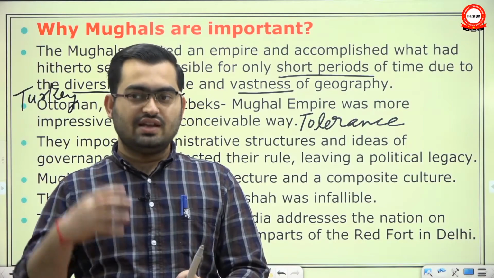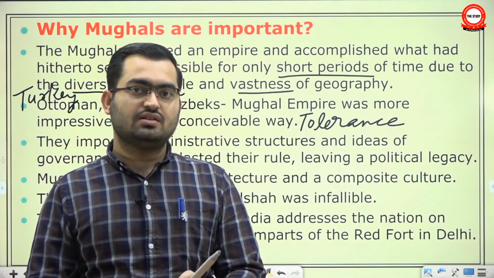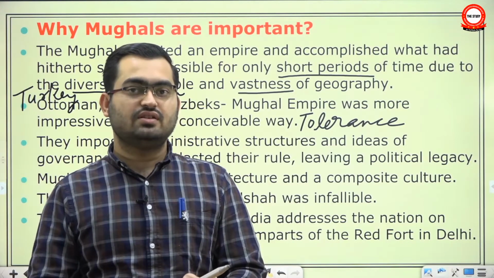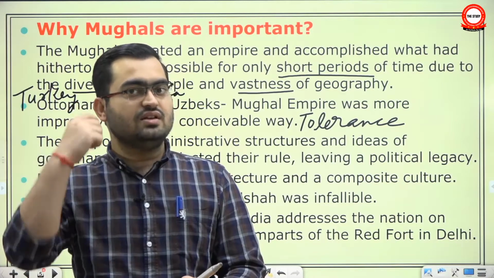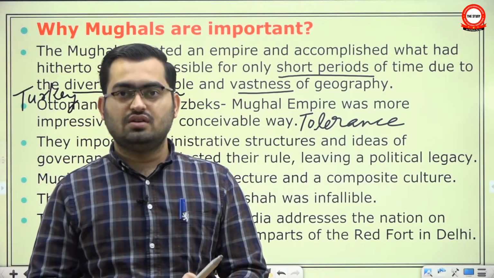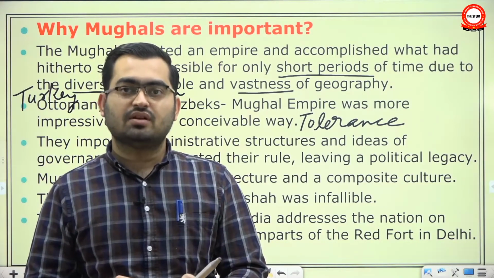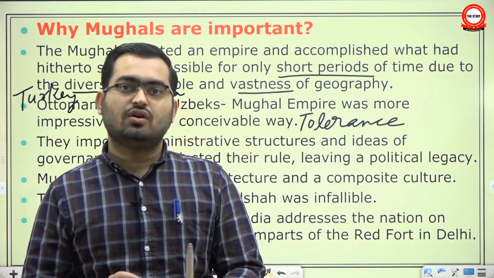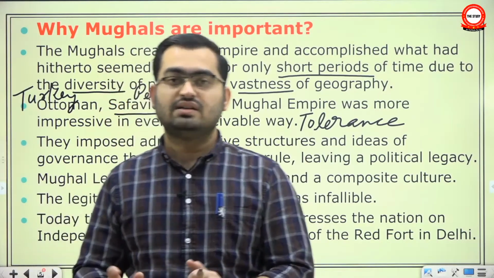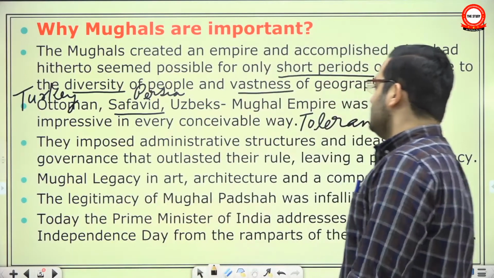Such was the legacy, such was the memory of the Mughal emperor, that even in 1857, when there was this rebellion, the first choice was the dilapidated Mughal emperor, because there was no one else who could call himself a natural leader of the Indian people at that time. So such are the reasons.